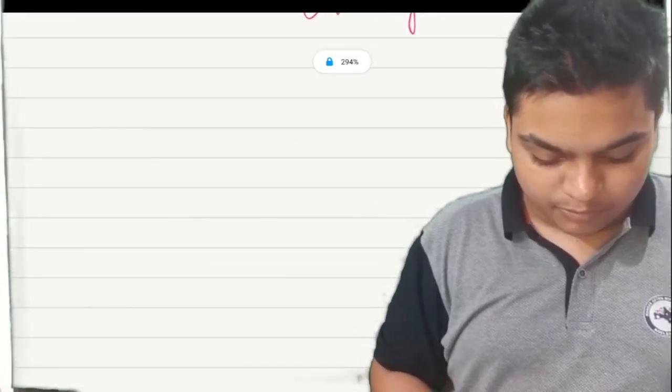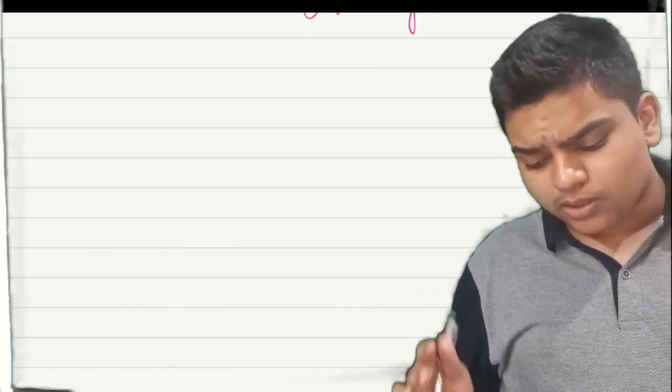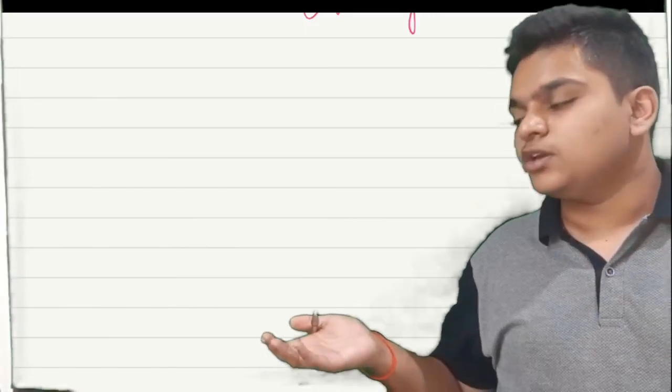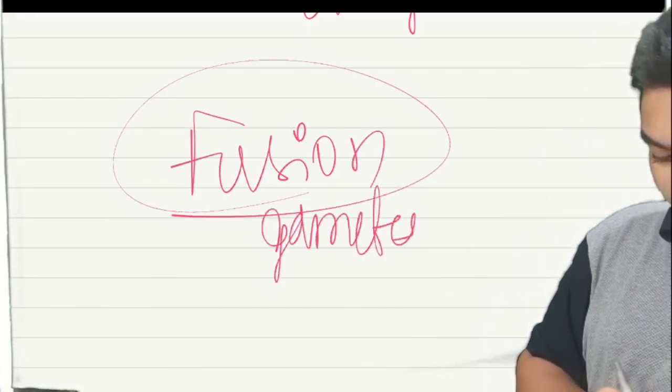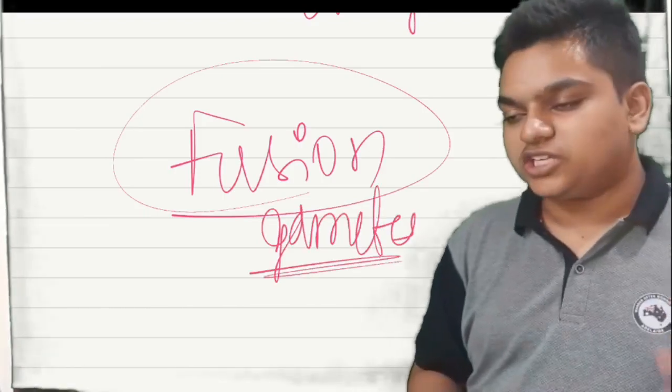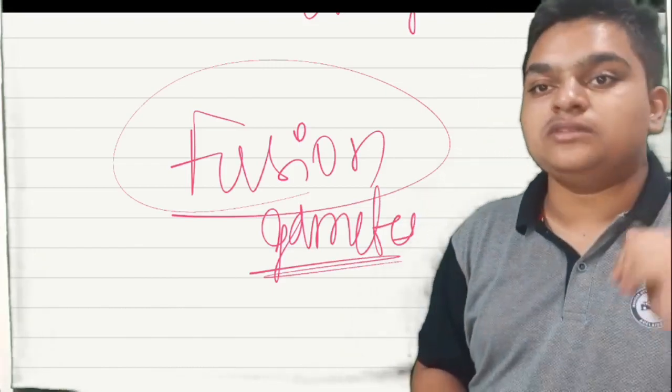Now moving on further in this chapter. What is the characteristic feature of sexual reproduction? That is fusion of gametes. Now there are different types of gametes. So all this gamete formation and types of gametes come under the pre-fertilization period.